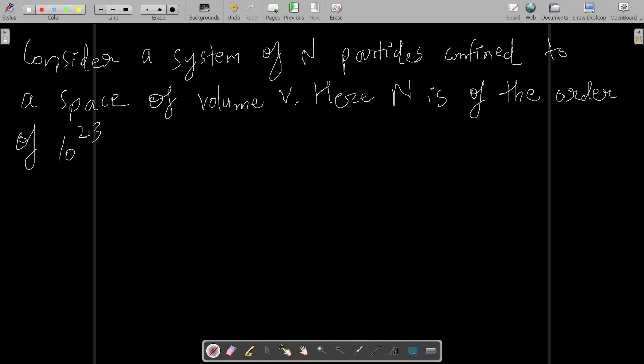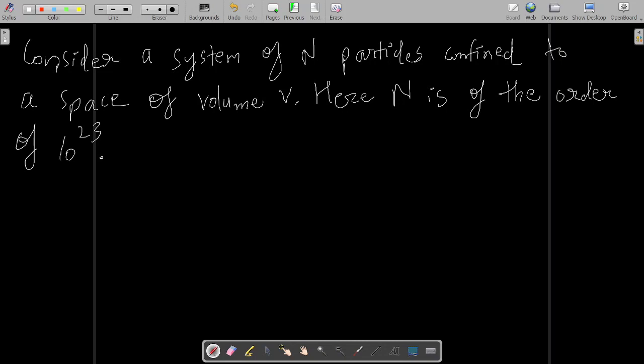Now, what is the meaning of this? The meaning is very simple: you have to simply consider a system of n particles, and this system of n particles will be confined to a space of volume V. Suppose there is a gas consisting of n particles, then that gas will be confined to a space of volume V, means the gas will be inside a container. So that container will have a volume V.